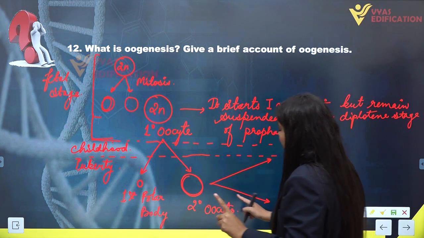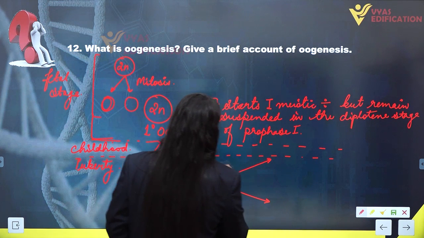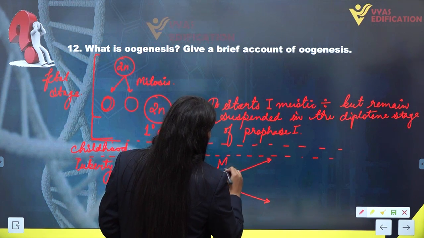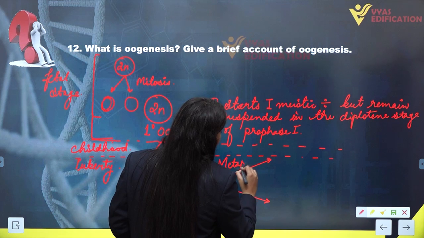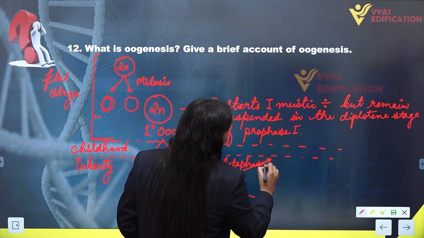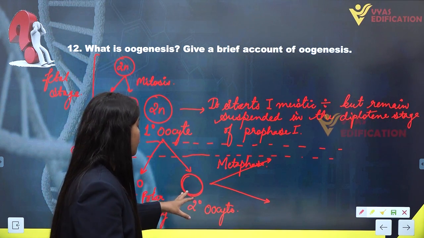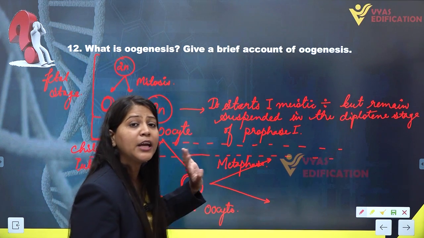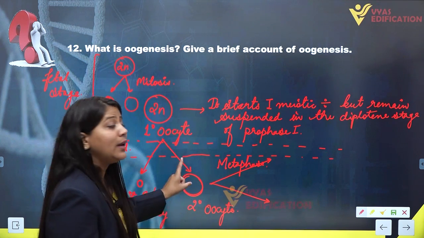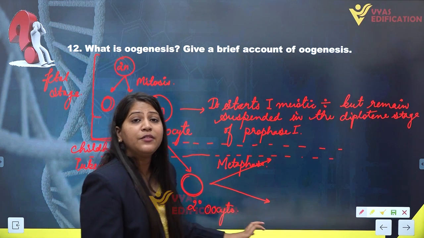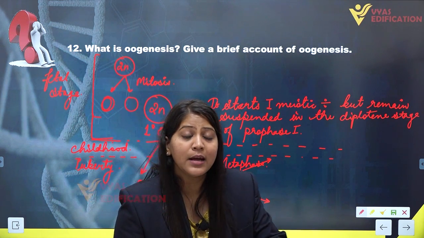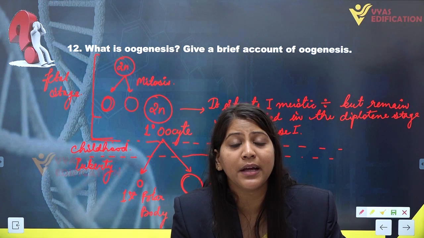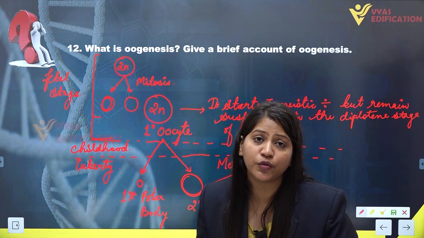It will also not complete the second meiotic division. It will complete it only when the sperm cell comes in contact with the secondary oocyte.